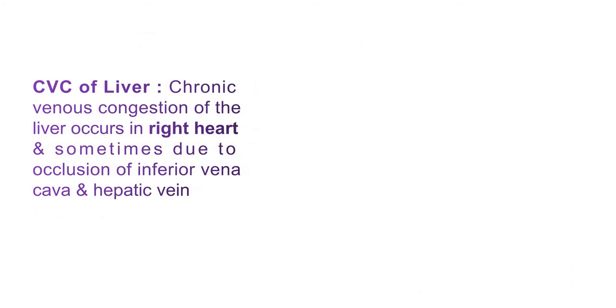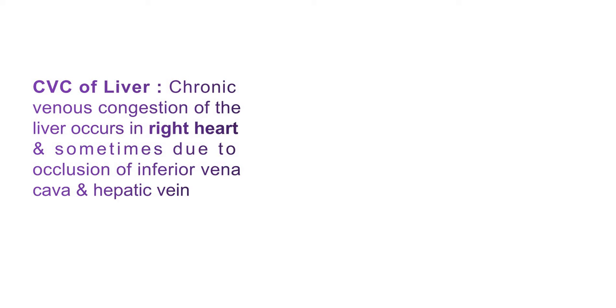Now the next organ is the CVC of liver. So here the chronic venous congestion of the liver occurs in right heart failure and sometimes due to occlusion of inferior vena cava as well as hepatic vein.